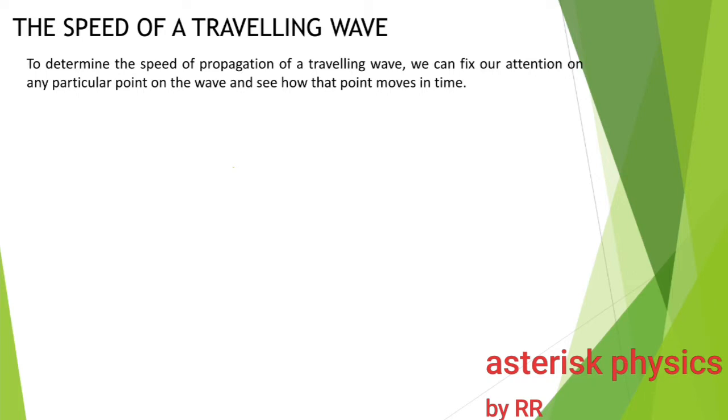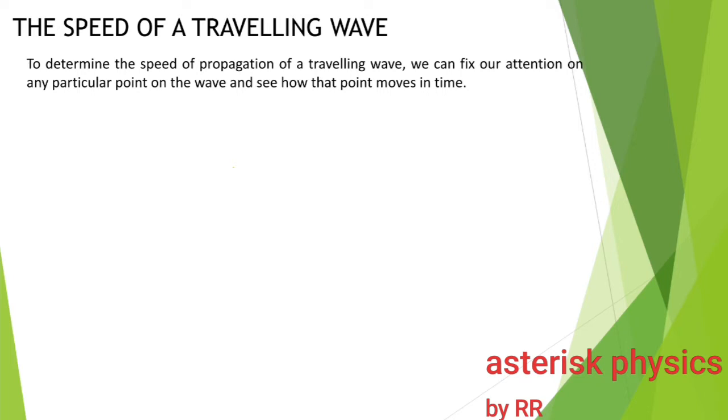To make this statement clear, suppose you are standing on a seashore and you are watching the tidal waves approaching you. Now, you have to concentrate on one of the crests of a wave. You have to concentrate on a particular crest only.